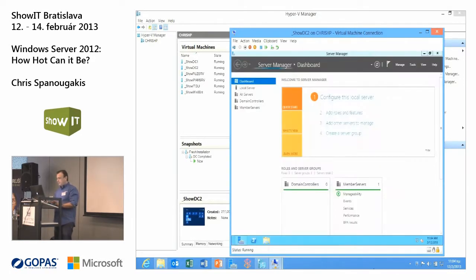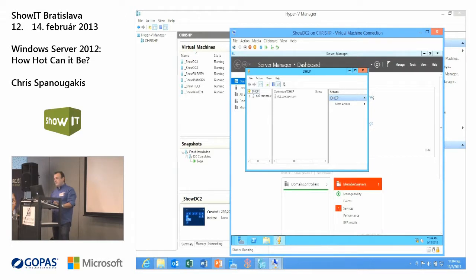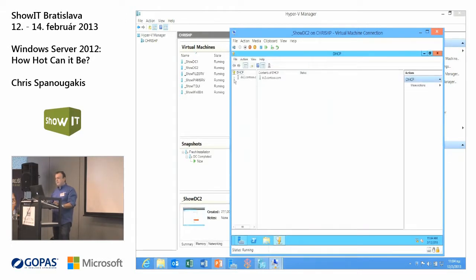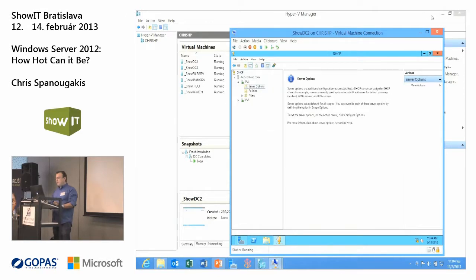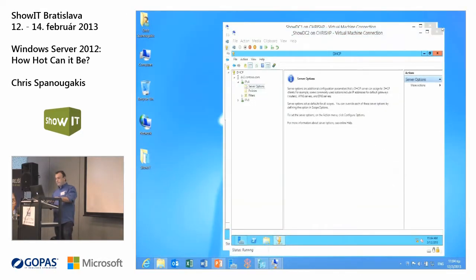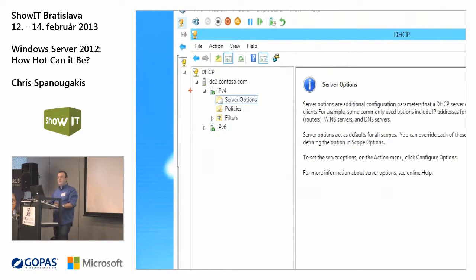Don't panic, as I told you. Okay, this is my second DHCP server. You can see that I have no scopes on this one. Okay. It's just authorized to Active Directory, so it can start the service, but nothing else, no scopes here.